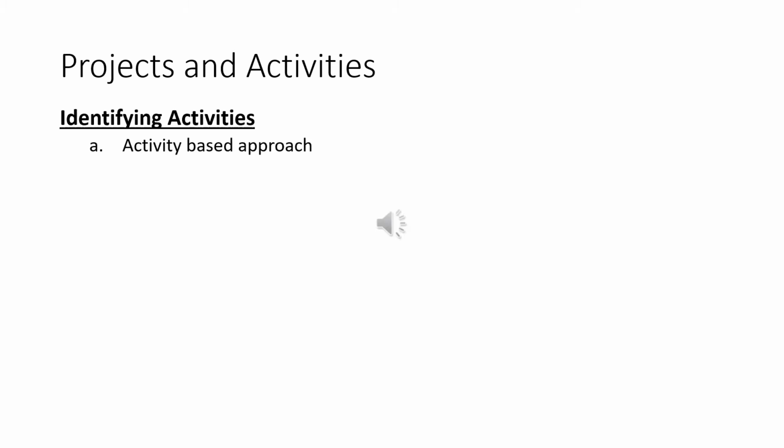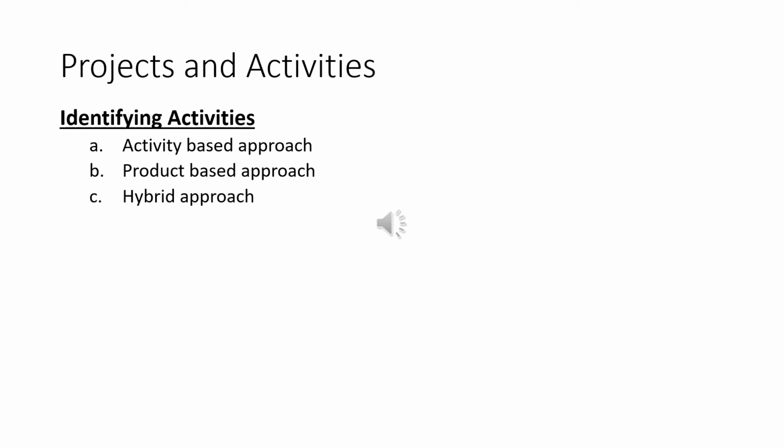Essentially, there are three approaches to identifying the activities or tasks that make up a project. The first one is the activity-based approach. The second approach to identify the activities is the product-based approach.